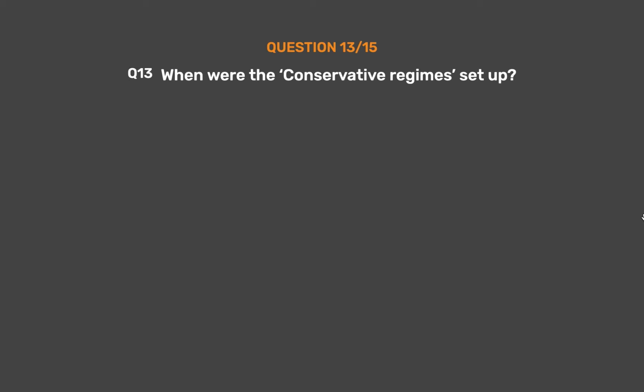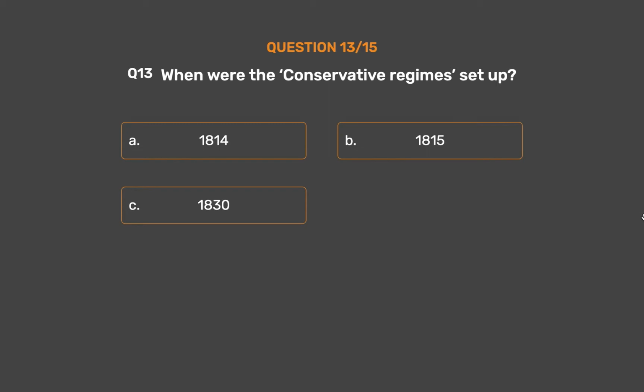Question number 13. When were the conservative regimes set up? Option A. 1814. Option B. 1815. Option C. 1830. Option D. 1832.